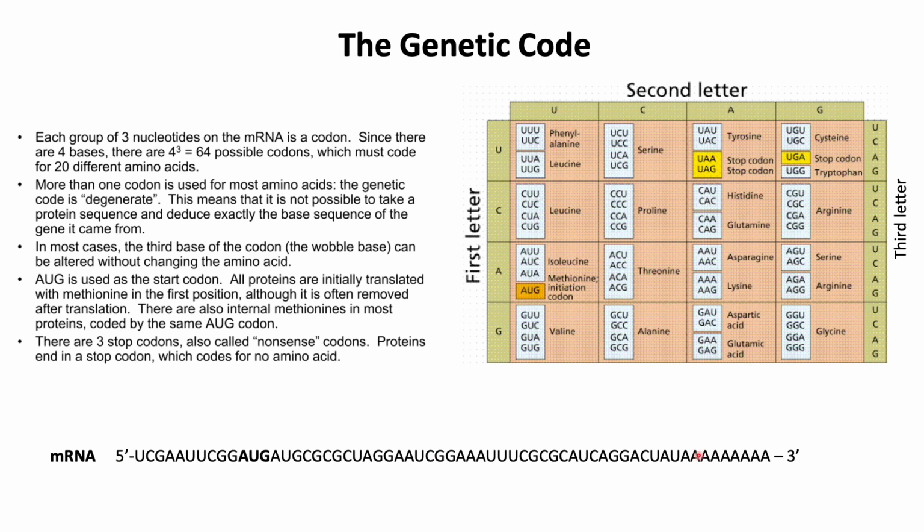And here's an example of an mRNA strand, and it could be read as UCG. So this could be a codon, or CGA could be a codon, or GAA could be a codon. That depends on how the mRNA strand is read, which is called a reading frame. And here we could see AUG, which is the start codon. This is the place where the translation would start. And the region before the translation start site is called the 5' untranslated region. This will not be translated into protein. Only from the start codon onward will the protein be made.